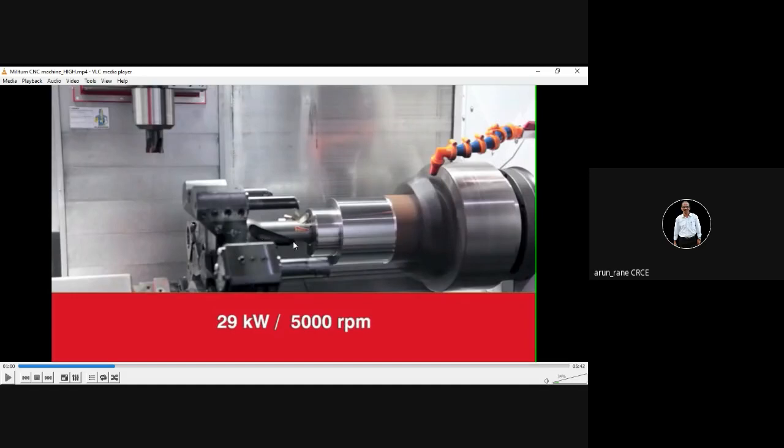These are the flutes. The purpose of the flute is to guide the chips, so the chips will come out, because if the chips remain inside the hole, then what will happen? That chip will create a force and your drill will break. It may also cause accidents, so there have to be ways.